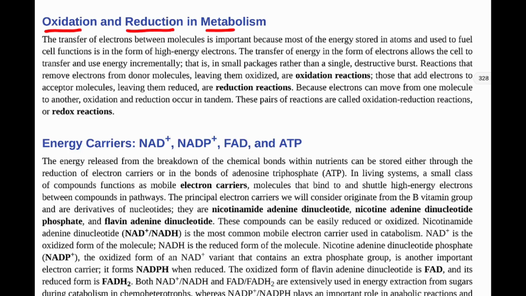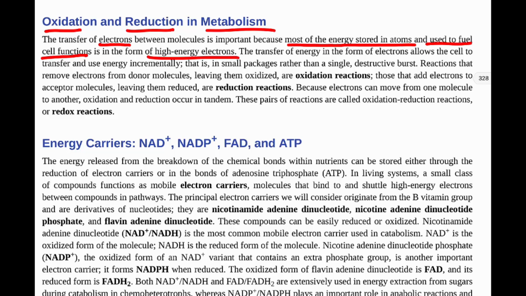So we transfer electrons between molecules, and this is important because most of the energy stored in atoms is based on this transfer of electrons within molecules, and it's used to fuel cell functions. So we have this high energy electron situation where we have our different orbitals, our different electron shells in our atoms, and the way that atoms make bonds or break bonds is based on whether or not we have a sharing or a breaking apart of these electrons.